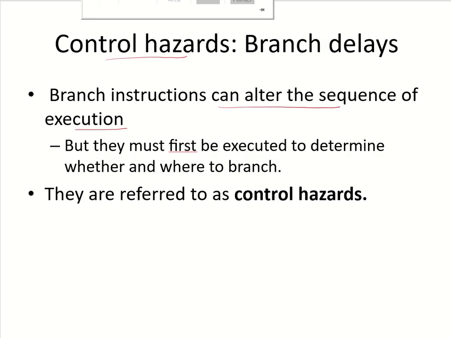But how do we know whether the branch will be taken or not taken? That is possible only if the branch instruction is executed first to determine whether a branch will be taken or not, and then what the target branch, what the target address is. So all of these hazards are referred to as control hazards.